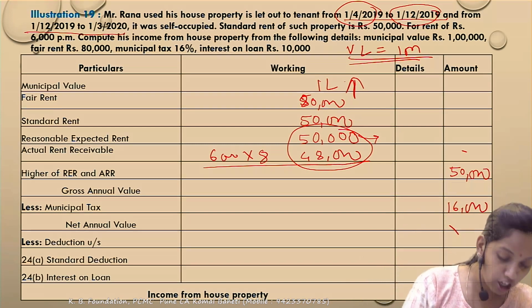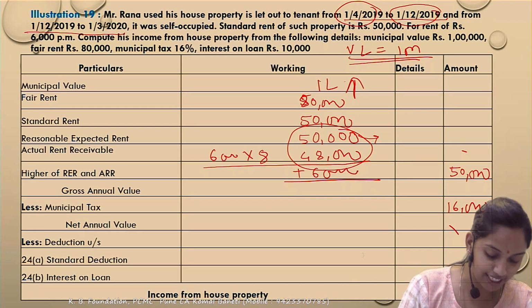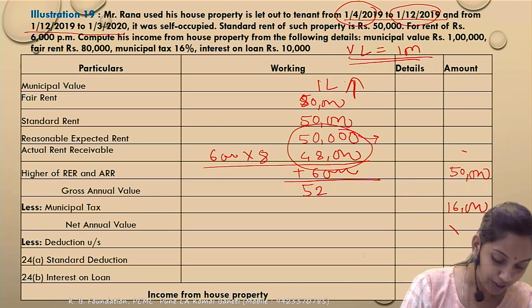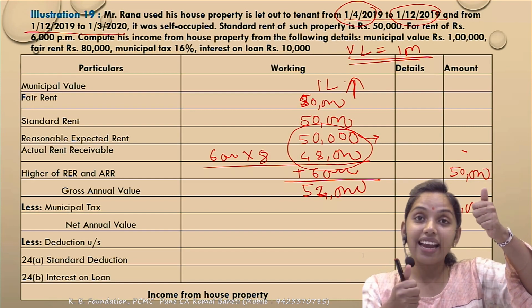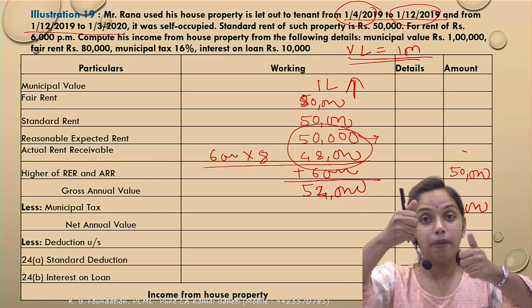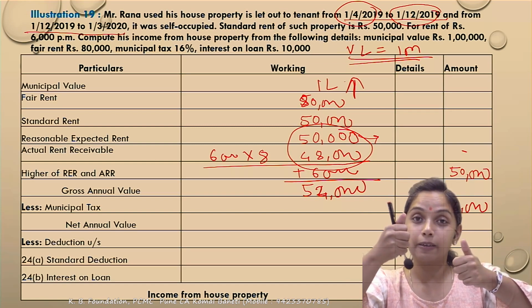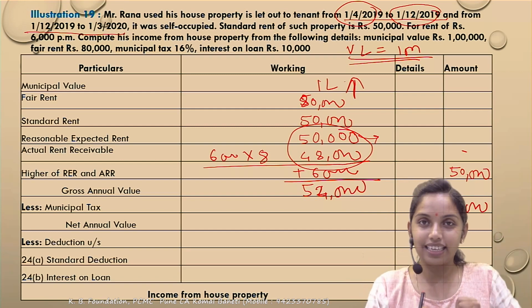How much is the vacancy loss? Vacancy loss only for the 1 month. So I will add back the vacancy loss. So how much would the rent be? 48,000 plus 6,000. It comes to correct 54,000. Correct. If the vacancy is added, it would be higher than the reasonable expected rent. What is higher than the reasonable expected rent? Actual rent. Correct. Do you remember this concept?